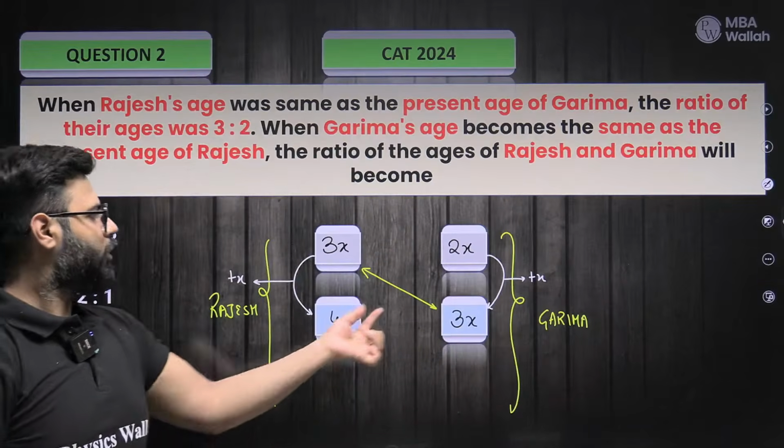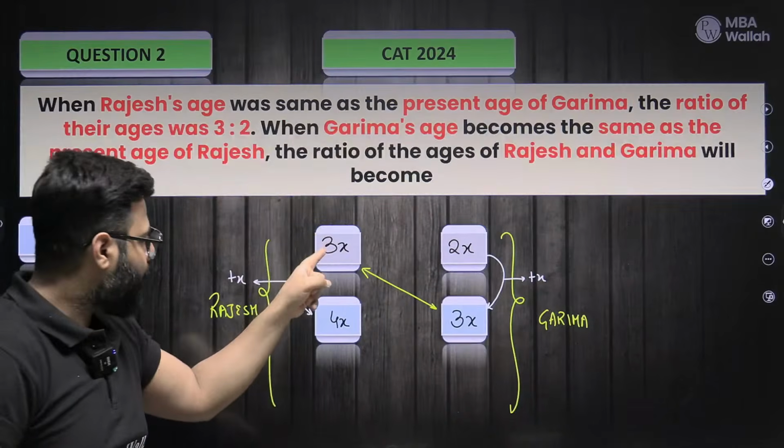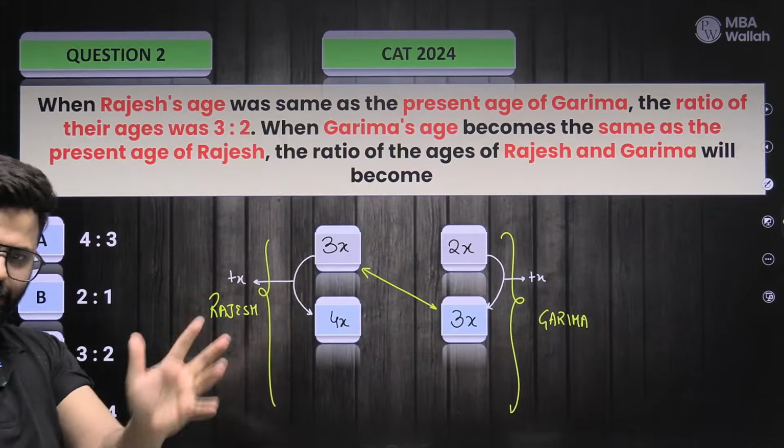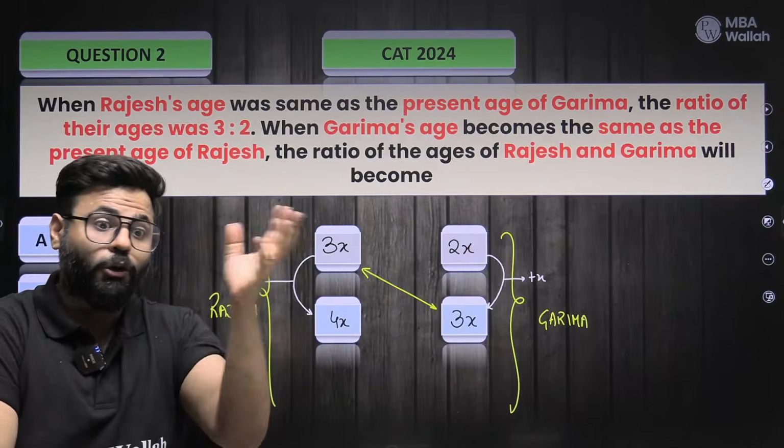So now we are here. We know the ratio of their present ages, that is 4:3. We know that they were 3:2 when Rajesh was similar to Garima's present age. Fine till here? Yes or no? Beautiful. So see, we are not solving any equations, just logic, aptitude, right or not?